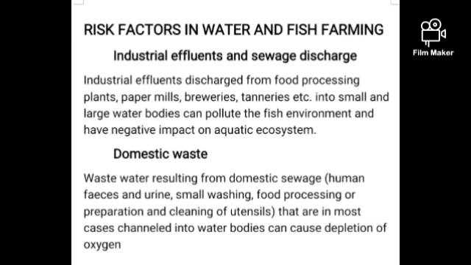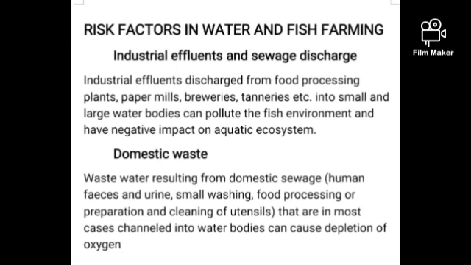Industrial effluent discharged from food processing plants, water mills, breweries, and tanneries into small or large water bodies can pollute the fish environment and have a negative impact on the aquatic ecosystem. When these industrial effluents are discharged accidentally into water bodies, it can affect our aquatic ecosystem.